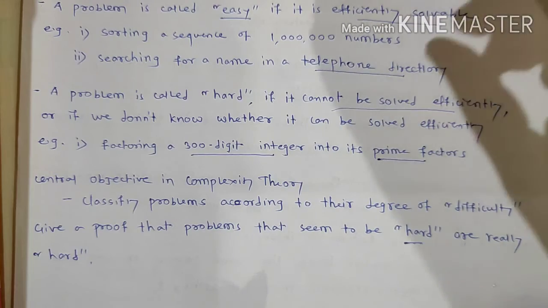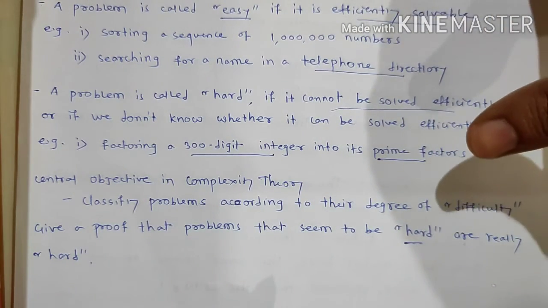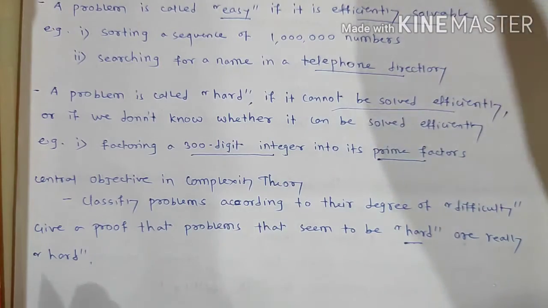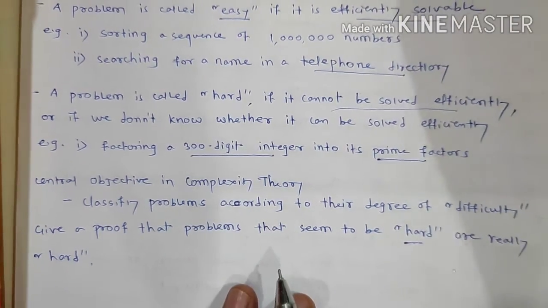This is the important thing in complexity theory: computationally hard problems and easy problems.